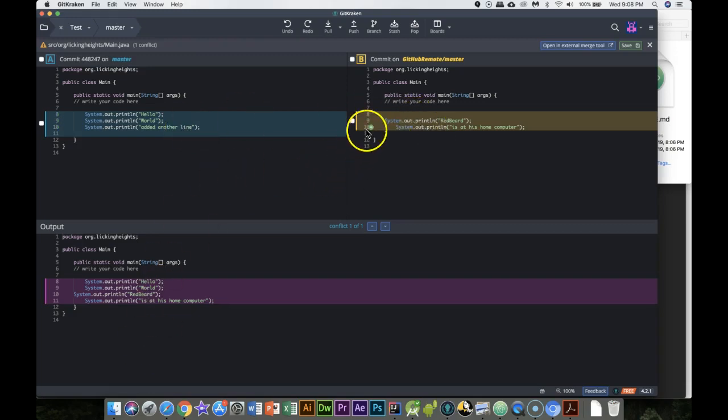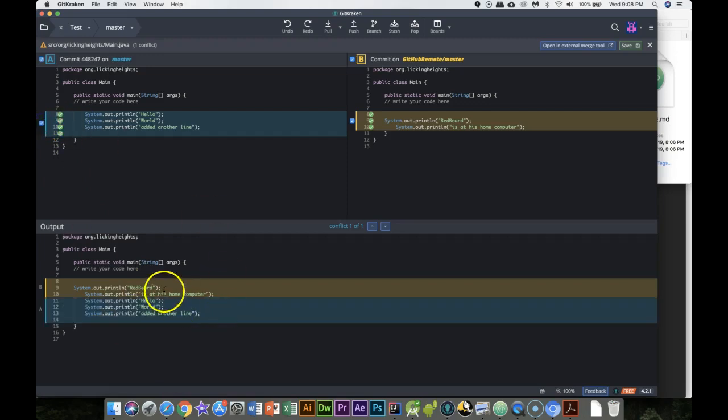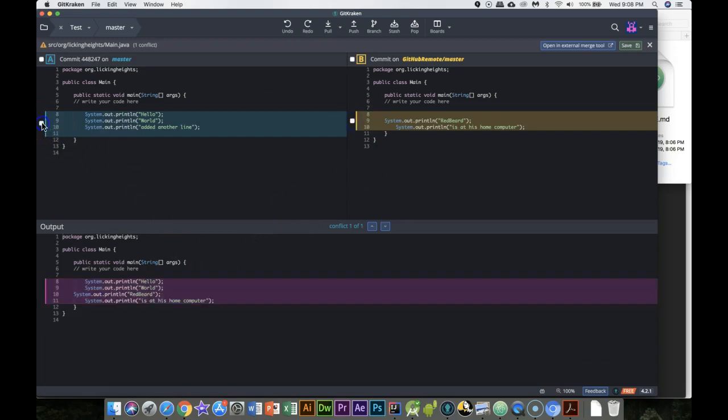Okay, so I can choose what I want to keep. I could say I want to keep this, and now this would be my new output file. I could choose to keep this, and it's going to keep all of this stuff. Okay. I could be more selective, and I could say, you know what, I want this one, this line, and then I can add my last line. So I could ingest and adopt all of the changes that I've made over time, but I'm going to have to pay attention to my conflict.